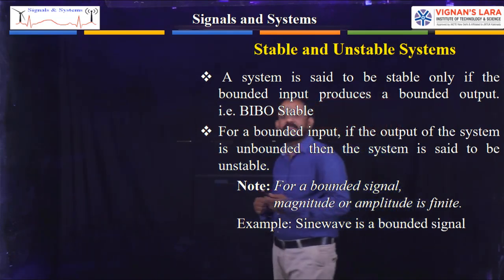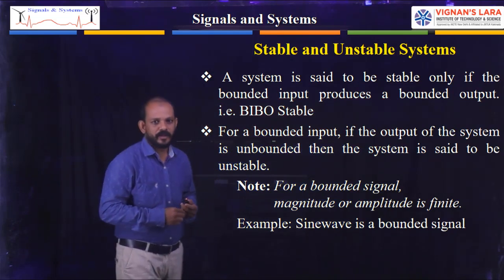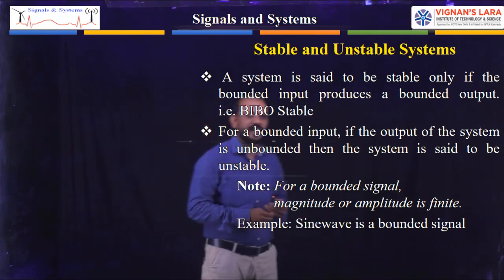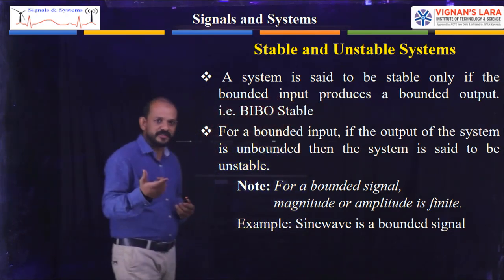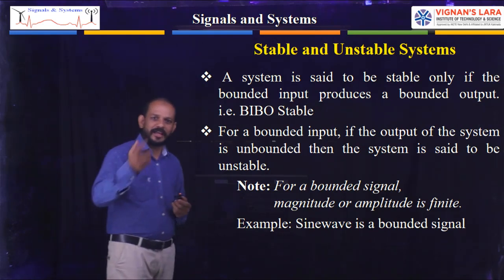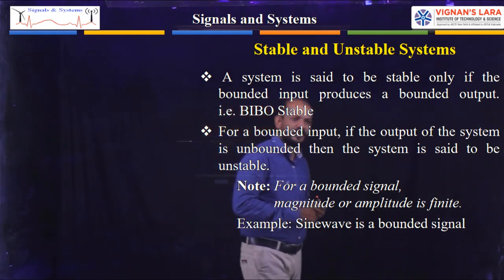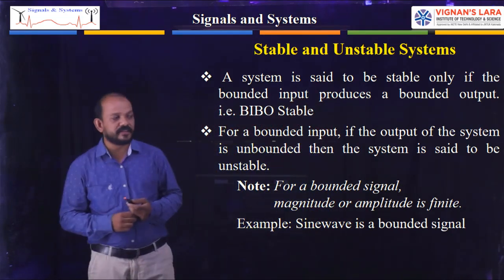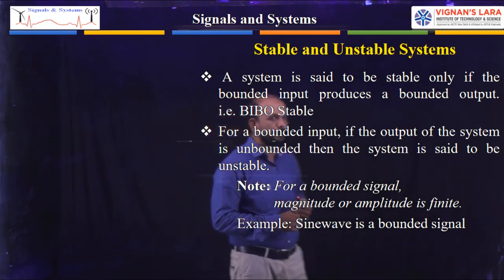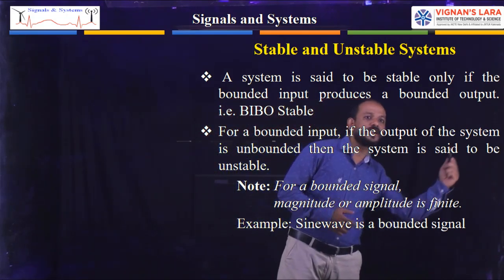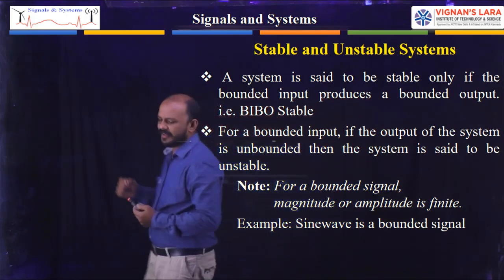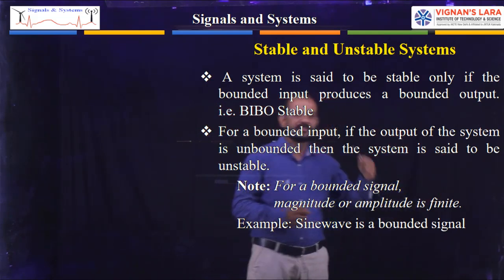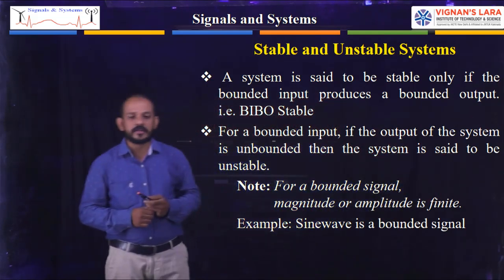Now, in the same way, which system is called an unstable system? Simple. For a bounded input, if the output of the system is unbounded, then the system is called unstable. Or simply, a system is said to be unstable if a bounded input produces an unbounded output. At least for one bounded input, if it is producing an unbounded output, then that system is nothing but an unstable system.